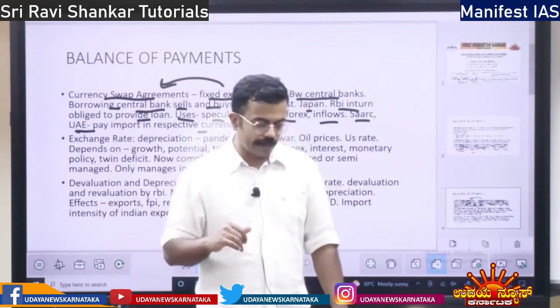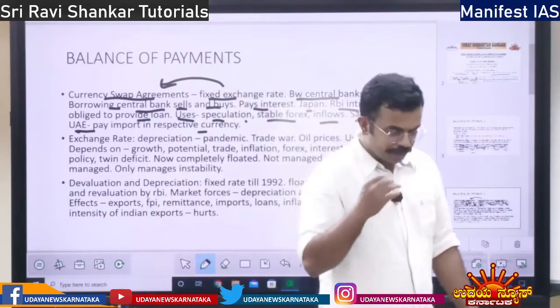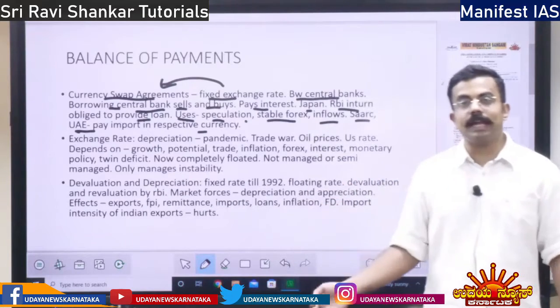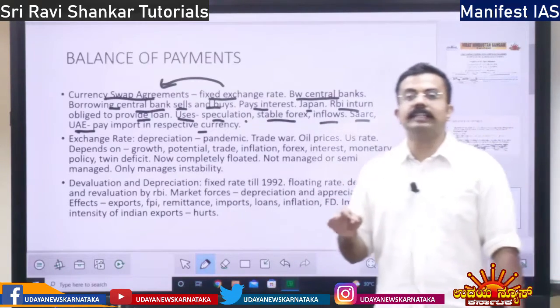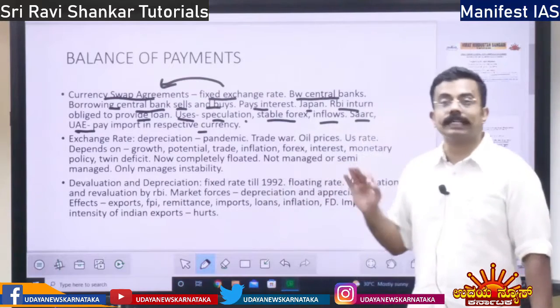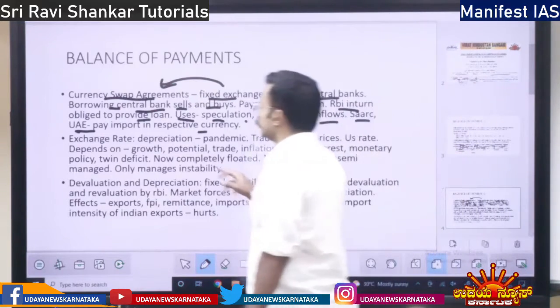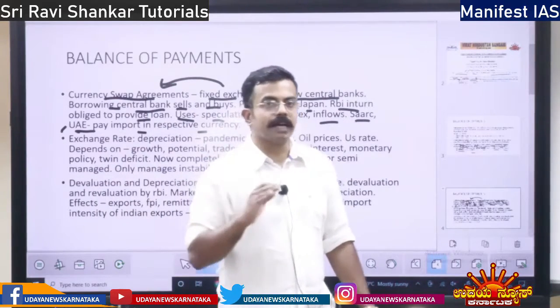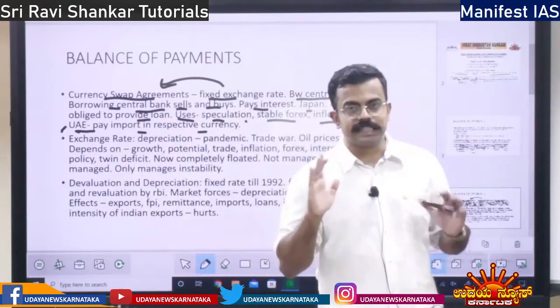With respect to UAE, what do we do? UAE imports from India and they are going to pay in their own currency, not in dollars, right? So that is the concept of currency swap agreement, which means currency exchange, right?